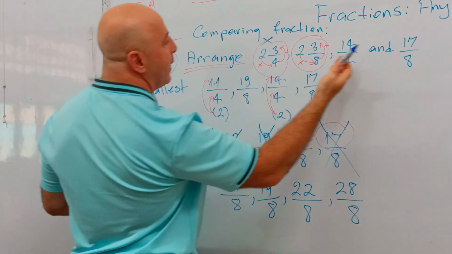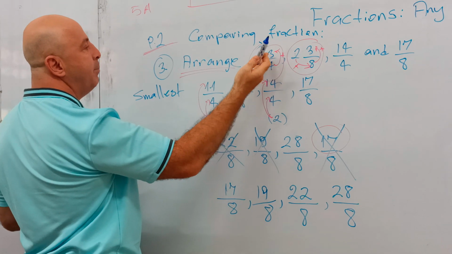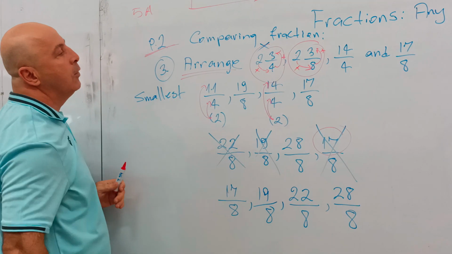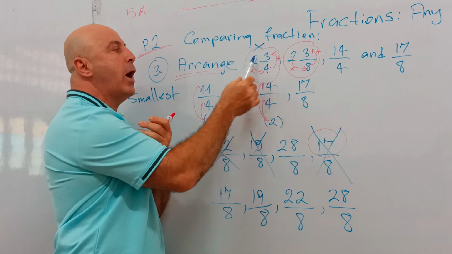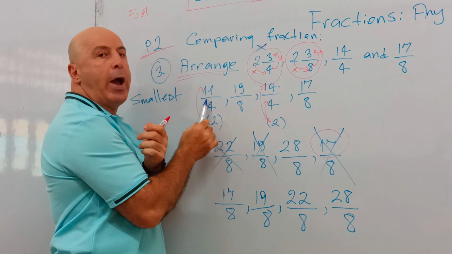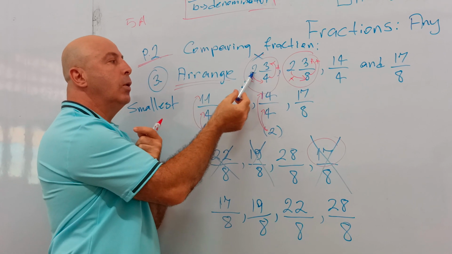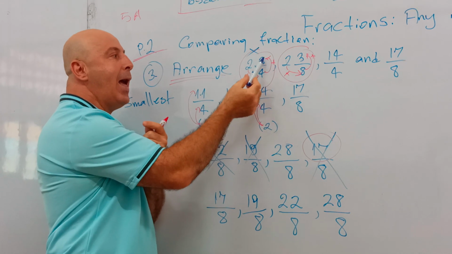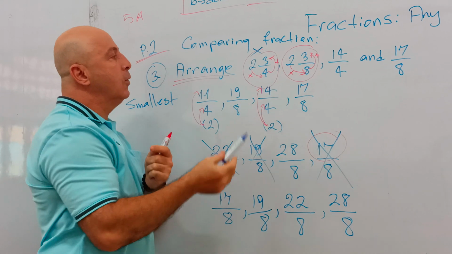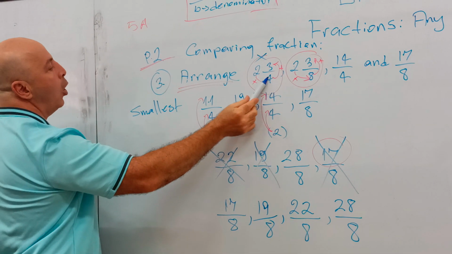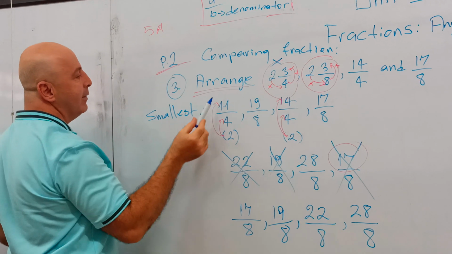So I have to make all my fractions the same. I cannot see if this is bigger or smaller if they are different. So step number 1, I change my improper or mixed fractions into a regular fraction. How do I do? I multiply this number with this, and then I add the top number to the number that I multiply. So 2 times 4 is 8, plus 3 is 11.